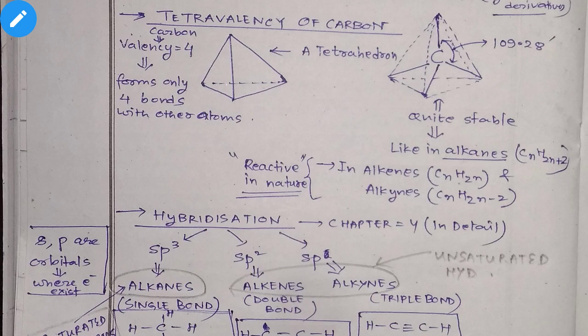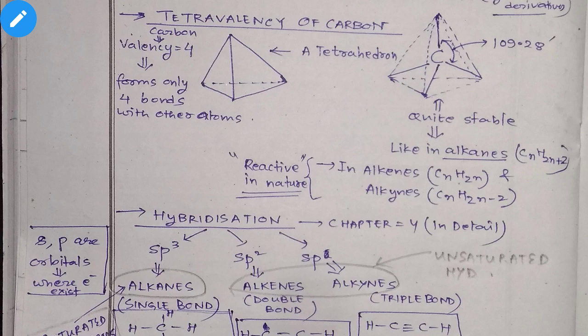When you learn chapter 4, it will be much clearer. As of now, you will not be confused. I'll just give you highlights so that you can deal with this chapter, and you will learn it all in detail in your chapter number 4, which is atomic bonding, I think.